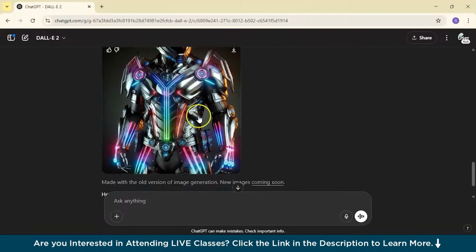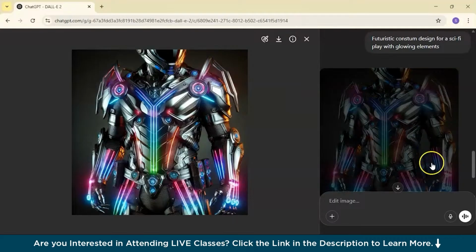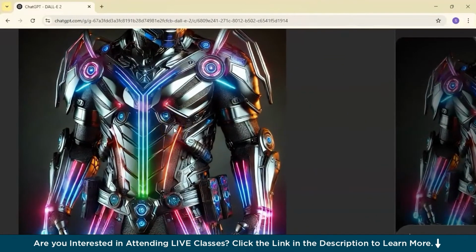And you can see here, it has created a futuristic costume design for a science fiction play with glowing elements. And it is very amazing. The quality of the images is high.